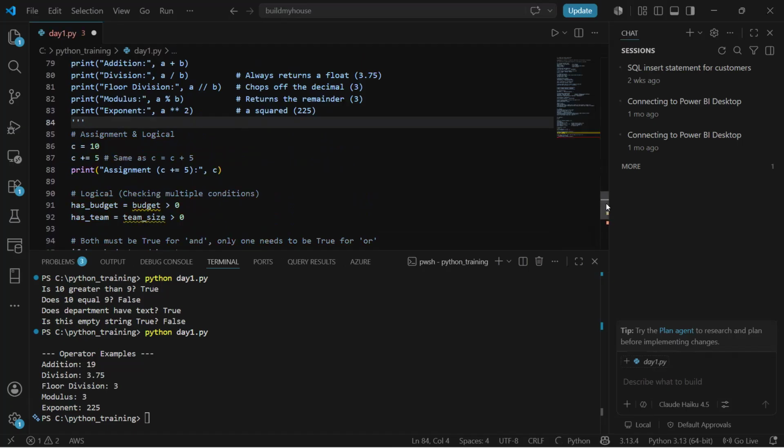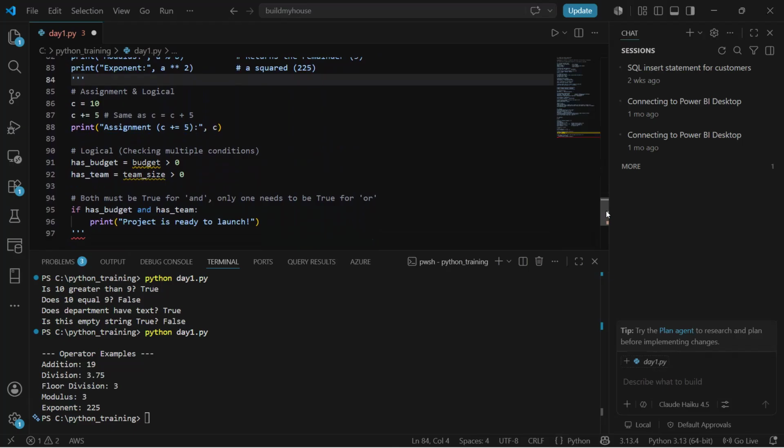Finally, let's take a look at assignment and logical operations. Suppose I'm defining a variable as 10, and then I want to add 5 to the same variable. So I can use c plus equal to 5. Basically, this is similar to, as I've mentioned, c plus 5.